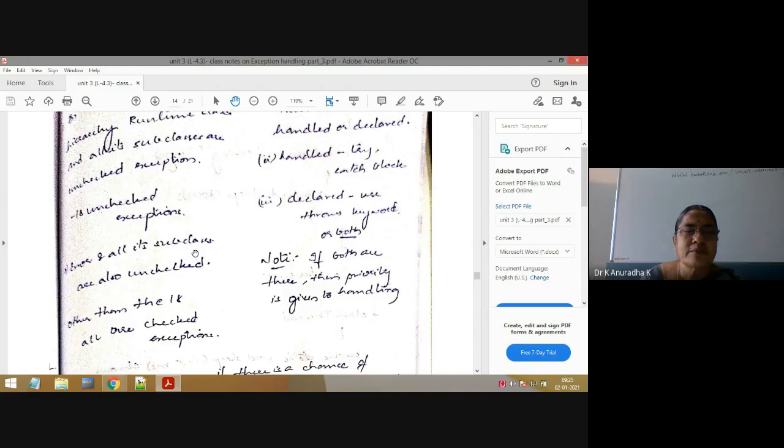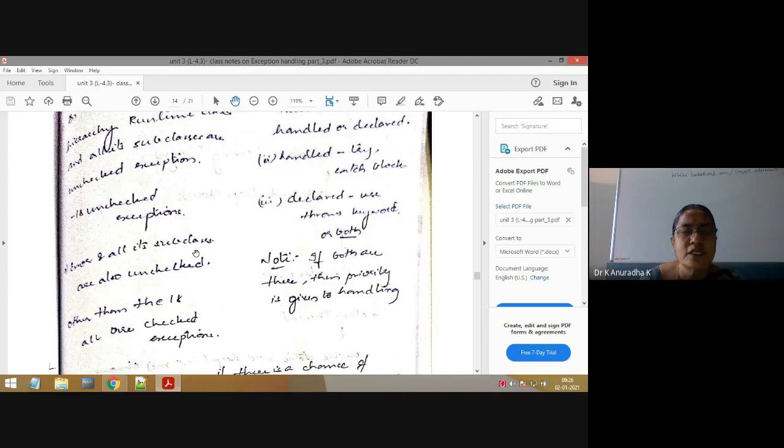Okay, so in arithmetic exception, simply I will write like this: class test, public static void main. In that I will write system.out.println 10/0. I have not used try catch blocks. Close the main, close the class. Now if you compile that program, are you getting any compiler error?